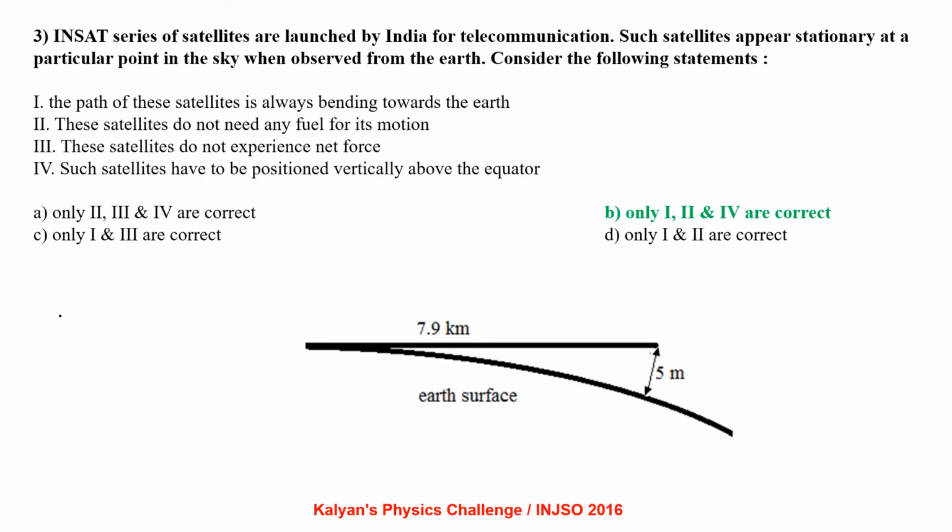INSAT series of satellites are launched by India for telecommunication. Such satellites appear stationary at a particular point in the sky when observed from the Earth. Consider the following statements. The path of these satellites is always bending towards the Earth. These satellites do not need any fuel for their motion. These satellites do not experience net force. Such satellites have to be positioned vertically above the equator.